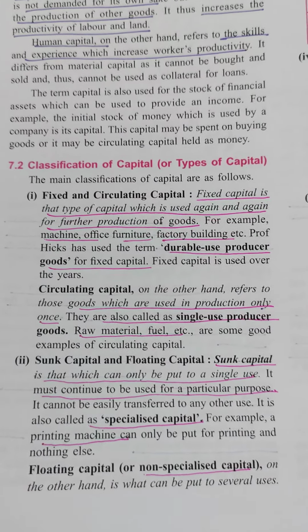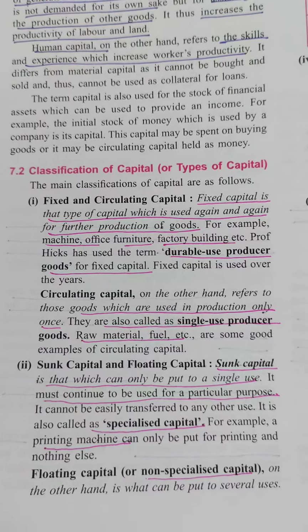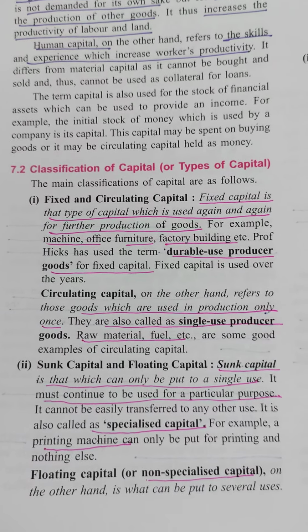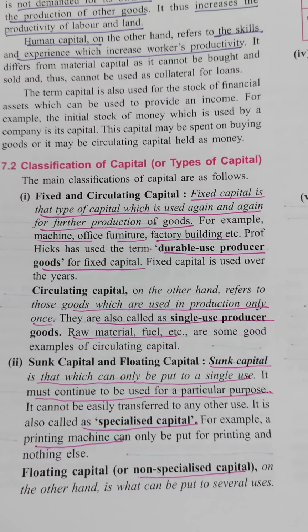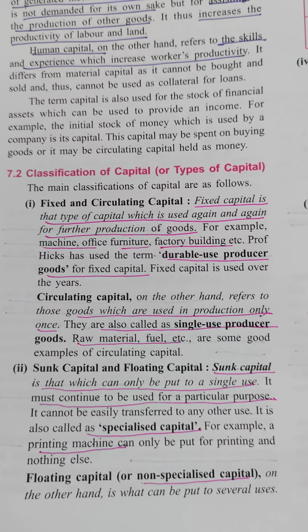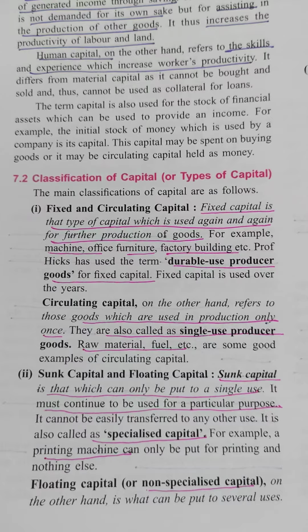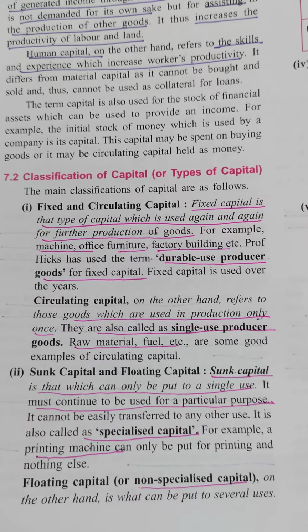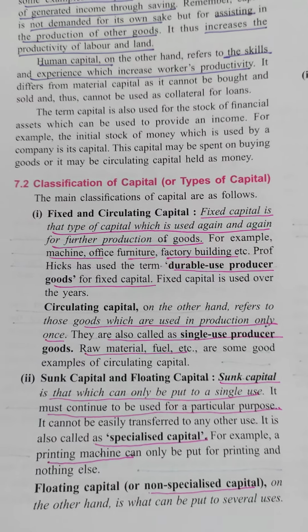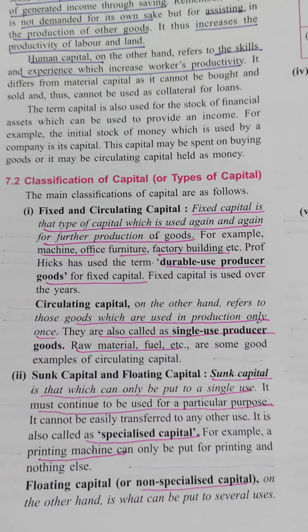Now we are coming to the second point, that is sunk capital and floating capital. Sunk and floating. So what is the difference between the sunk and the floating? First one, sunk is that which can be put to a single use, the thing which can be used for a single purpose.